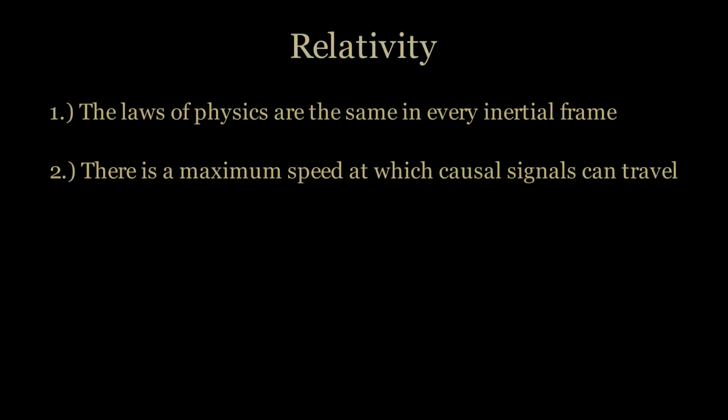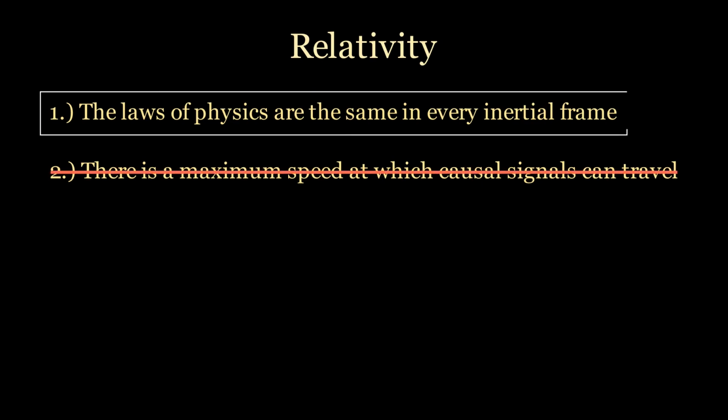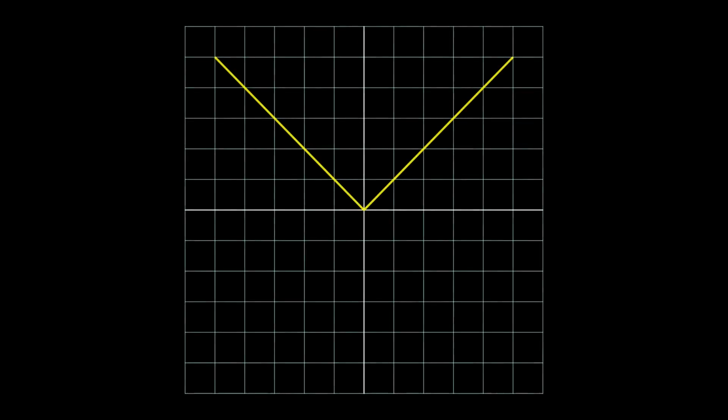Now, let's see if we can make a theory that accounts for our experiments but makes the same predictions as relativity. As a first pass, let's try rejecting just the second postulate, so particles can communicate instantaneously, but all inertial frames are still equivalent. On a space-time diagram, our experiments look like this. First, we bring the particles very far apart. Then, we measure particle 1 along the a-axis. This instantaneously changes the spin of particle 2. Finally, we measure particle 2 along the b-axis. Let's run that through one more time.